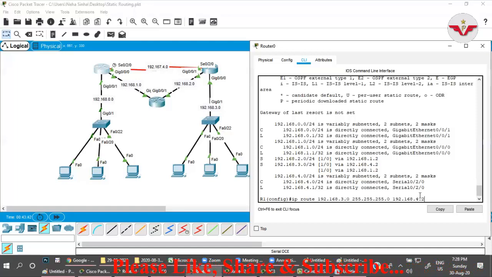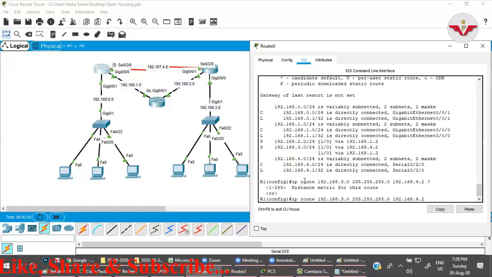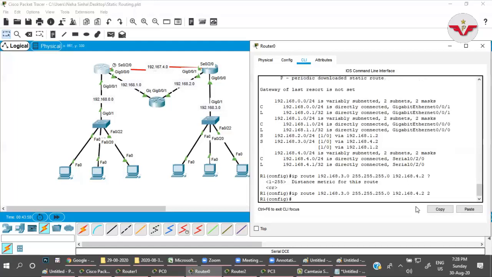IP route 4.2 network. I just want to look here, distance metric for this route, right? So from 1 to 255, you can give any number. I'm just giving here 2. Apart from 1, anything you can give. Only 1 should not be there. Done. Now let us check once again.